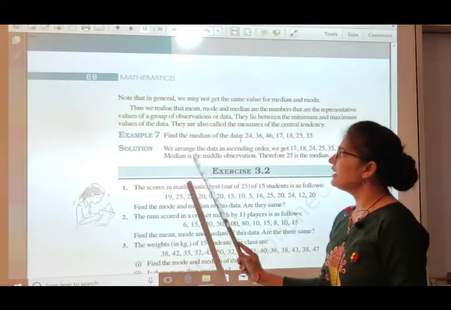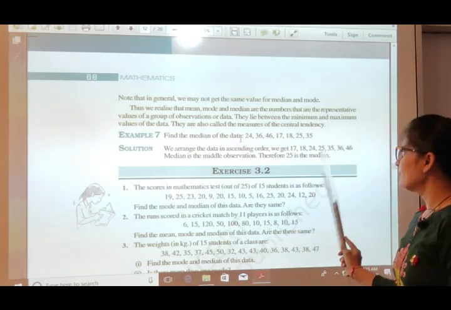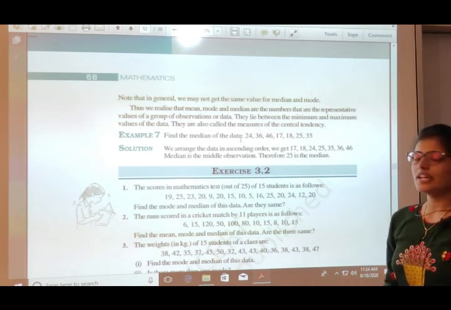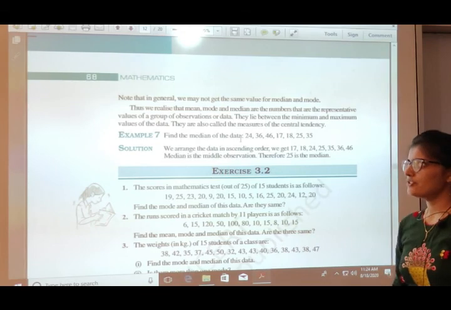So what will be the median? The median of this observation will be 25. Same things you have to do and solve exercise 3.2. That's all about this.